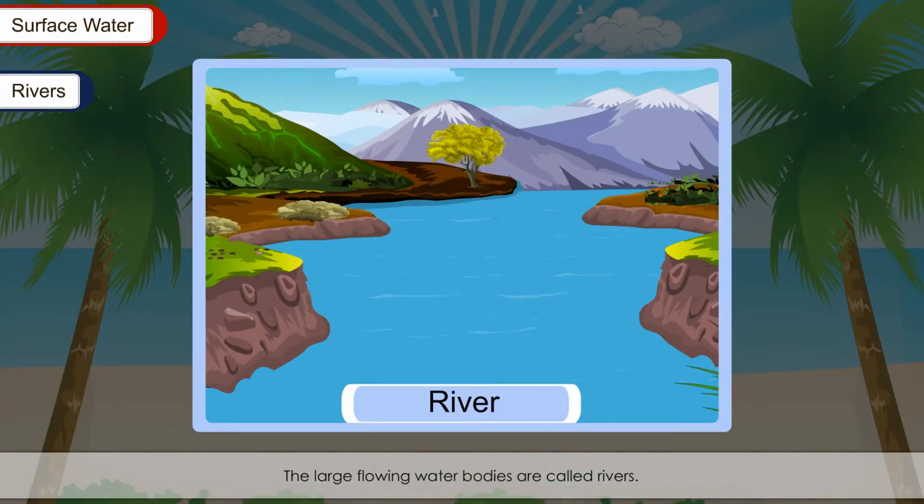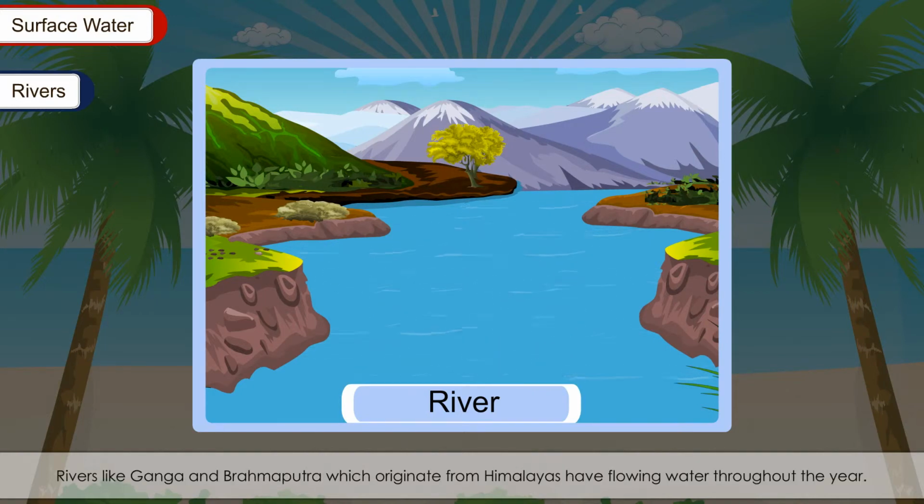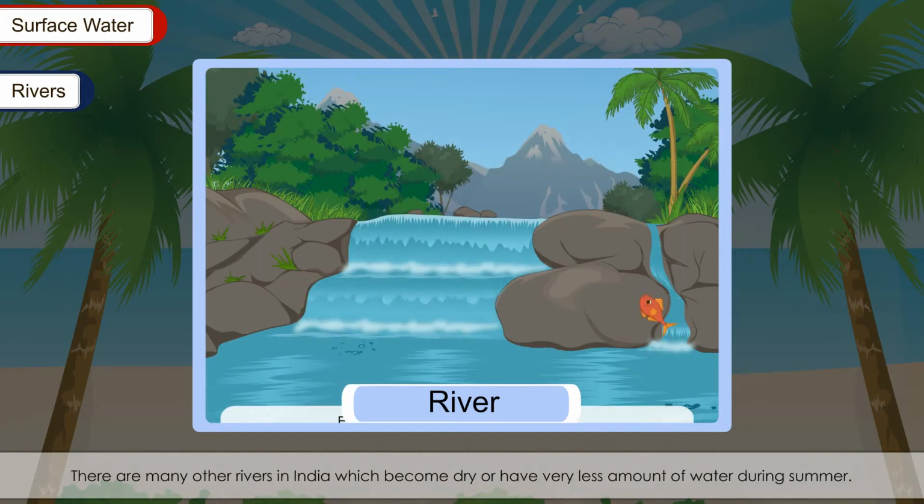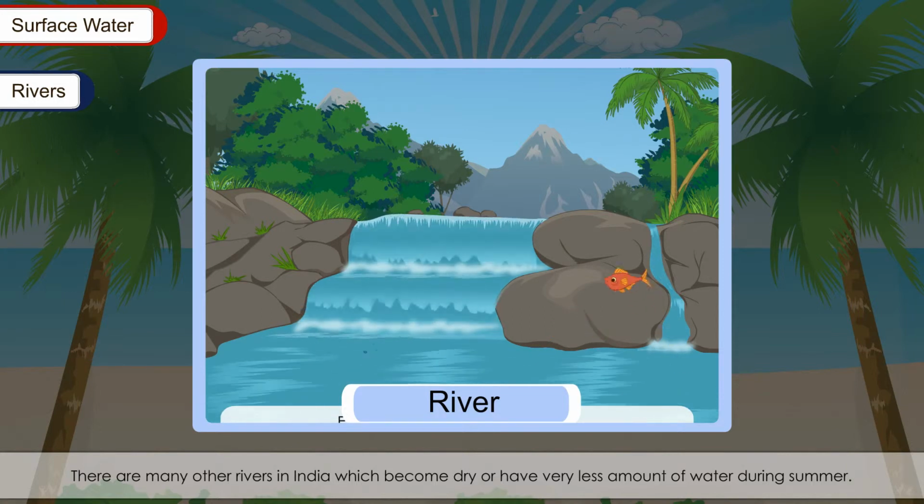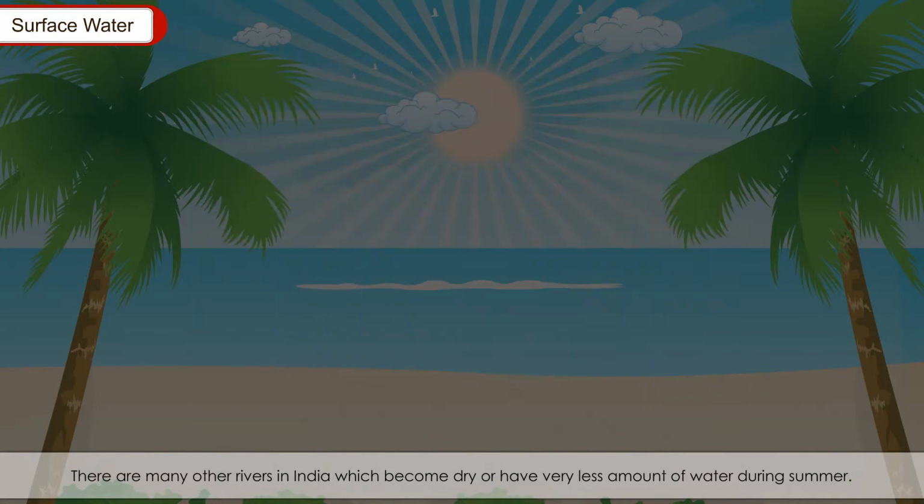Rivers. The large flowing water bodies are called rivers. Rivers like Ganga and Brahmaputra, which originate from the Himalayas, have flowing water throughout the year. There are many other rivers in India which become dry or have very little water during summer.